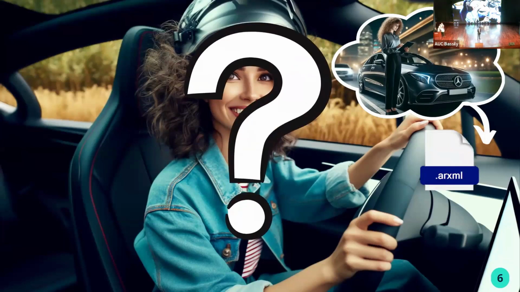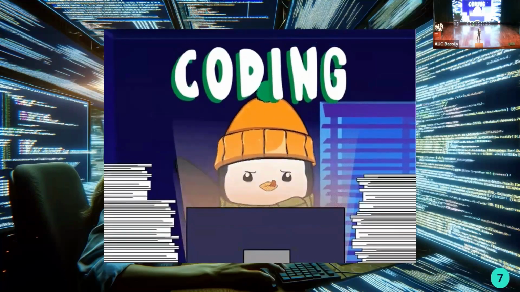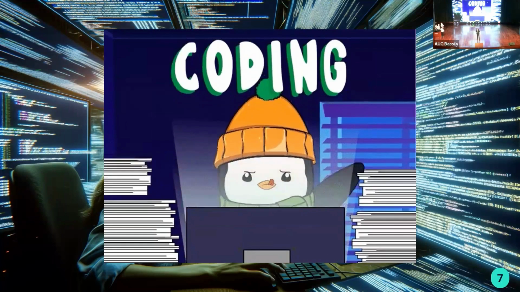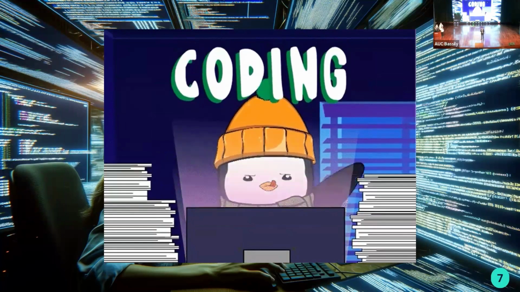But the question is, how do we write these ARXML files? Unfortunately, Iman will be suffering, because writing ARXML files manually is a nightmare. These files contain thousands of lines of code with endless and repetitive sections. She would have to navigate through thousands of lines of code to make sure every single line is correct, because one small mistake will cause the entire system to fail.